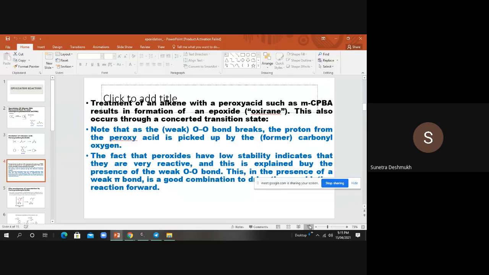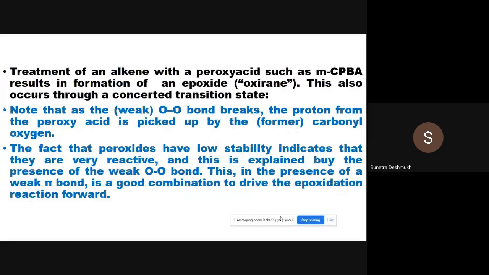Now, epoxidation of the carbon-carbon double bond. Treatment of an alkene with a peroxy acid, such as meta-chloroperbenzoic acid, results in formation of an epoxide. Epoxide is also called oxirane. This also occurs through a concerted transition state. This mechanism occurs through a concerted transition state.